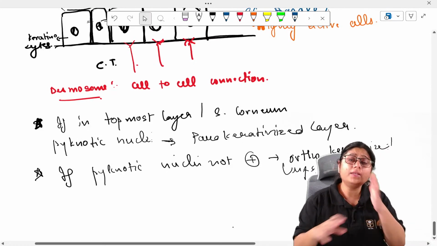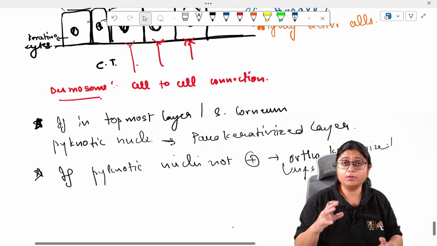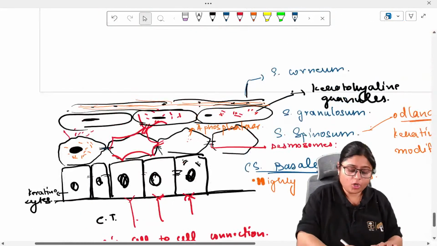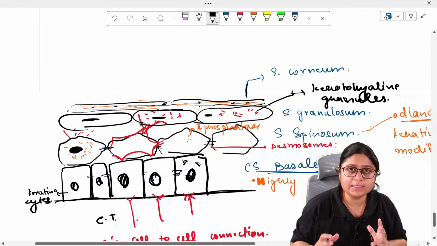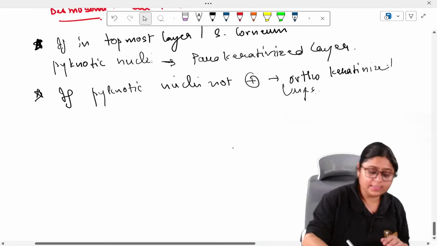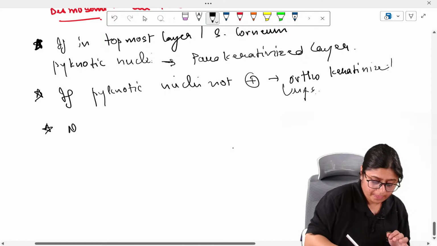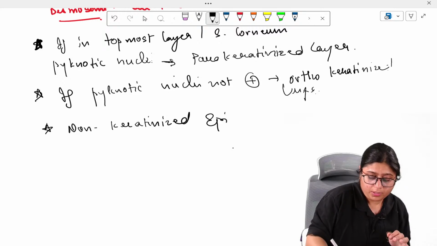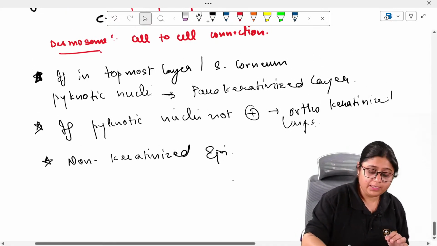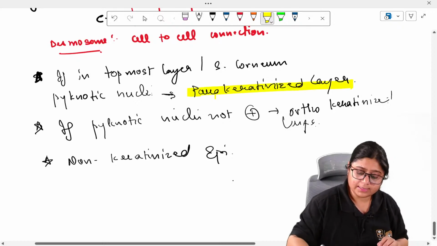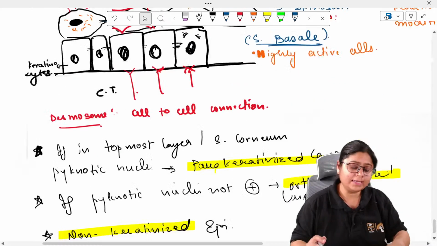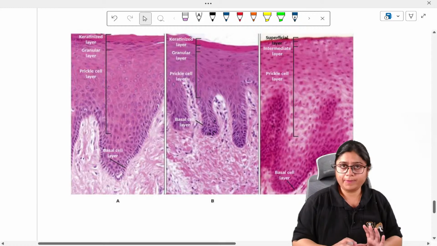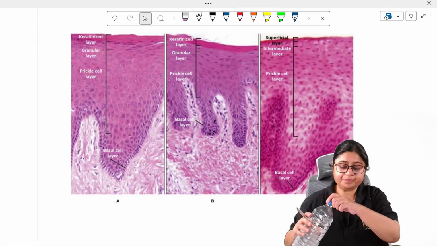And if this corneum layer is not present, meaning this topmost proteinaceous layer is absent, then it is called non-keratinized epithelium. So there are three types of epithelium: parakeratinized, orthokeratinized, and non-keratinized. Let us have a look at all three of them. So here, see in this picture, whatever we have studied, now we will see.